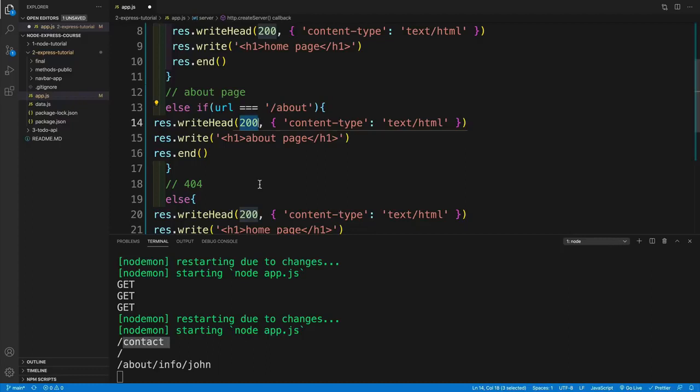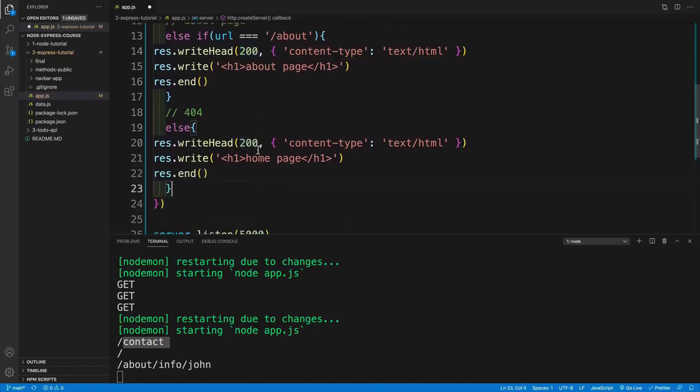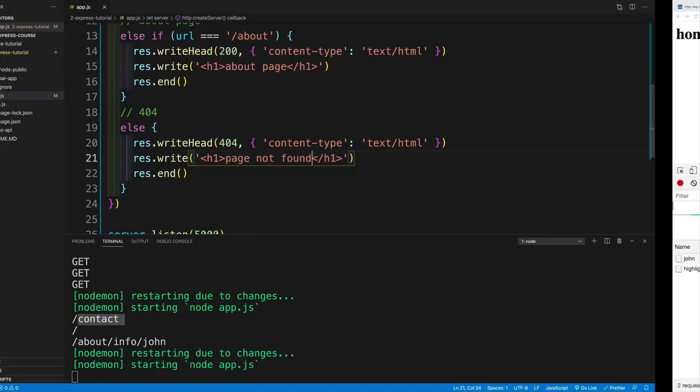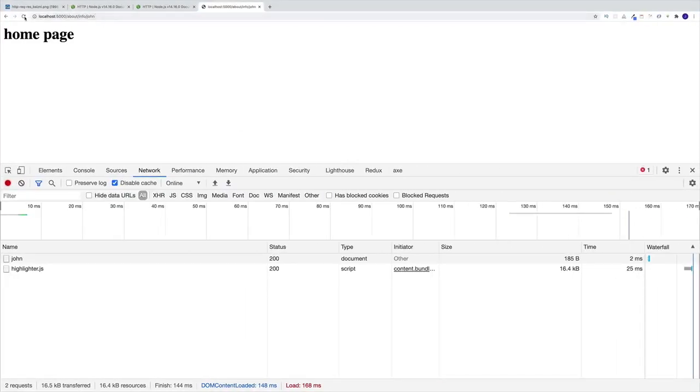So in here, of course, we're not going to send back 200. 200 is for successful request. Now, of course, I want to say, hey, listen, the resource that you're trying to access, well, it doesn't exist on my server. So here I go with 404. And again, I go with the same content type, text HTML, and then let's just send back the heading 1 with page not found. So save this one.